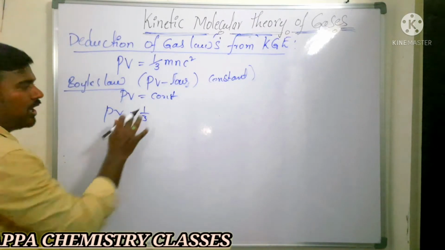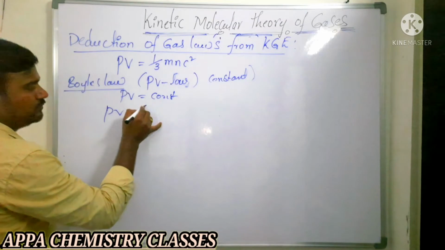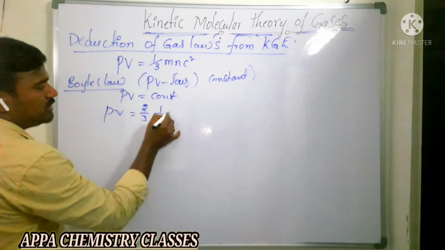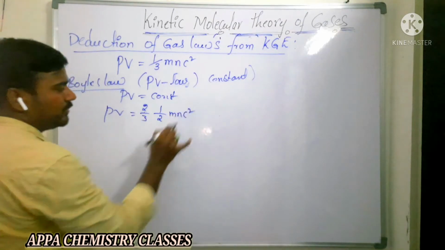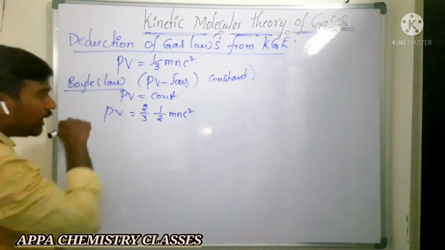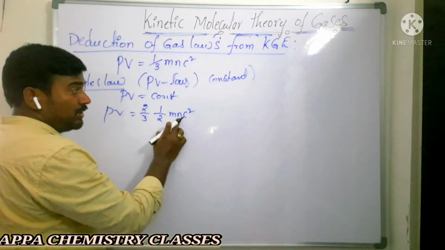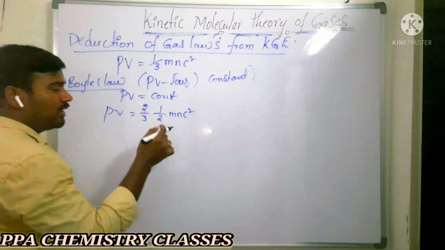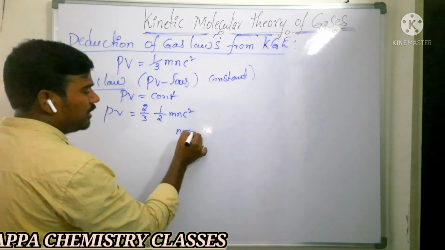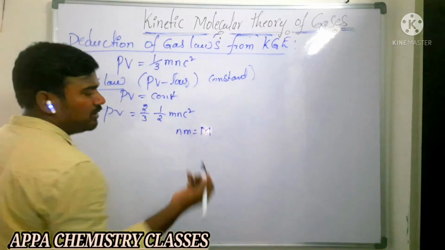What am I doing? I am multiplying and dividing by 2. So is there any change in mnc square? No change. Now here, n molecules of the gas contain m mass each. Then if you multiply n into m, you are going to get the molecular weight of that gas.